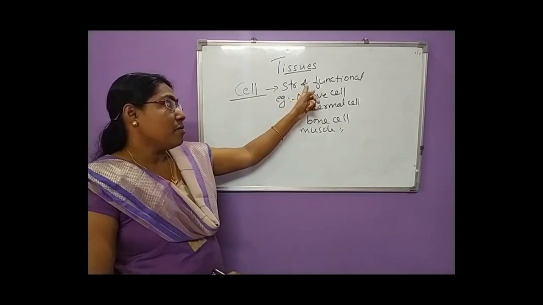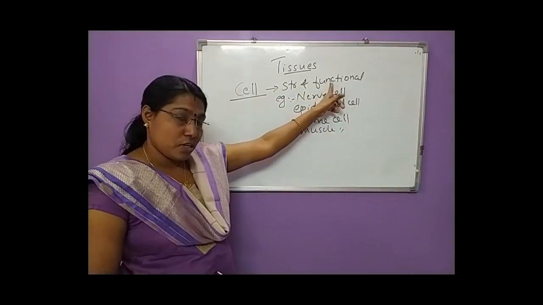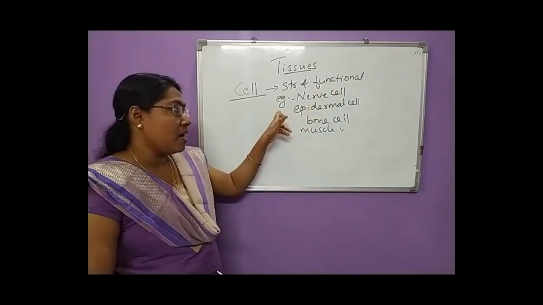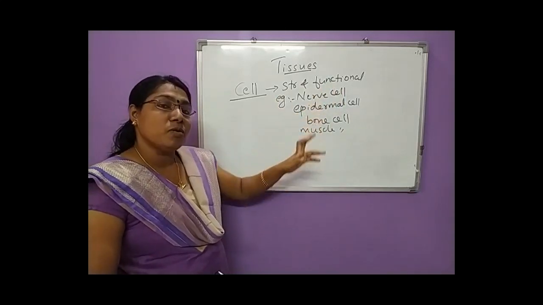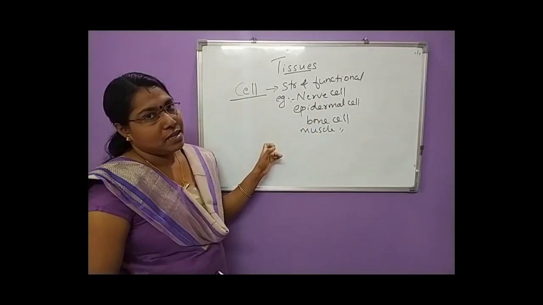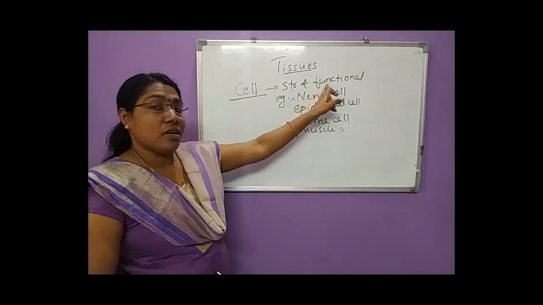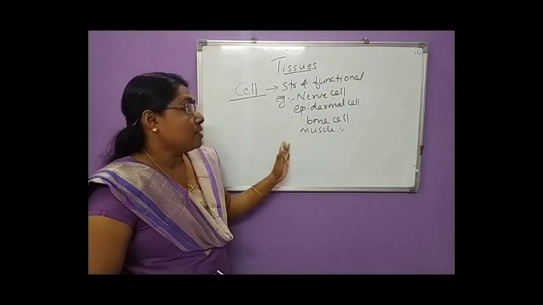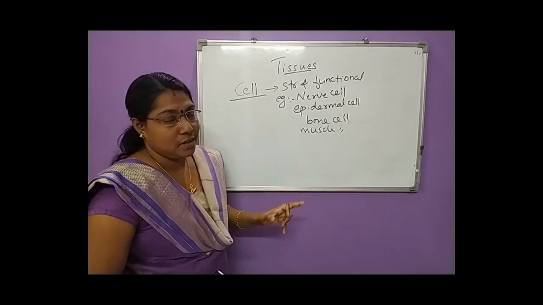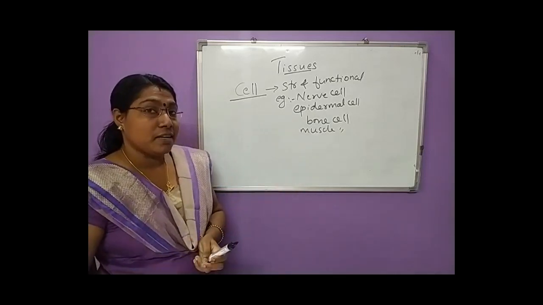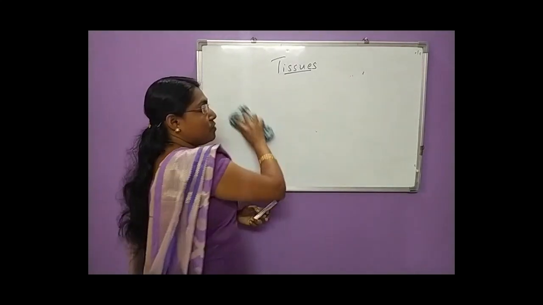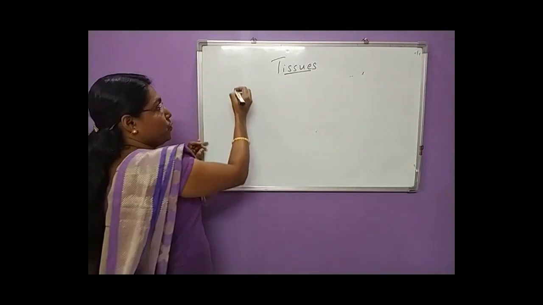Cell is the basic, structural and also the functional unit of all living organisms, and examples for cell are nerve cell, epidermal cell, bone cell, muscle cell, etc. Okay, these are various examples of cells. The next definition we studied in your previous class is tissue.